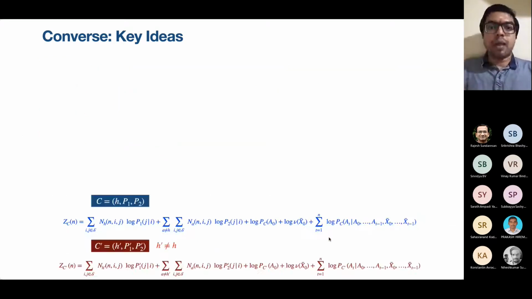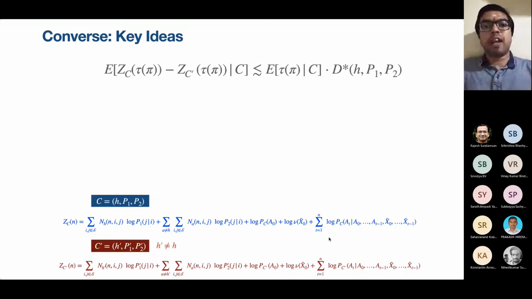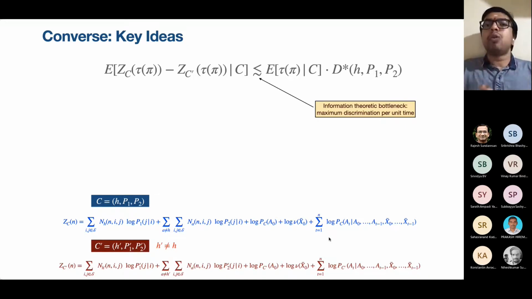So using this, we build the converse. First, we write down the log likelihood ratio. We upper bound the log likelihood ratio with the expected time required to find the odd arm. Now, this upper bounding is an information theoretic bottleneck. It says that there is a certain maximum amount of discrimination that we can do per unit time. And it is in deriving such an upper bound that we use something called Wald's lemma.